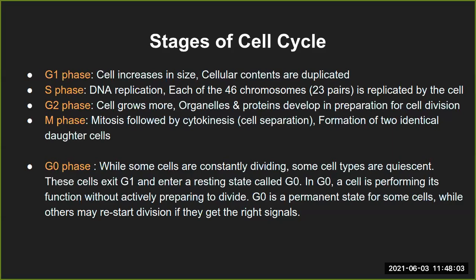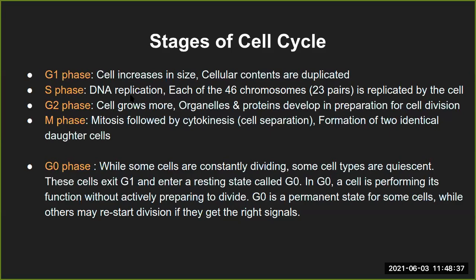So, again, a brief outline of these stages of the cell cycle. G1 phase is the first starting point of the cell cycle, or you can say the starting point of the interphase. In this, the cell increases in size and the cellular contents are duplicated. Now, what are the cellular contents? Like I said, cellular contents are mostly organelles and some of the proteins which are required for duplication. For example, in the second phase, DNA replication has to happen.